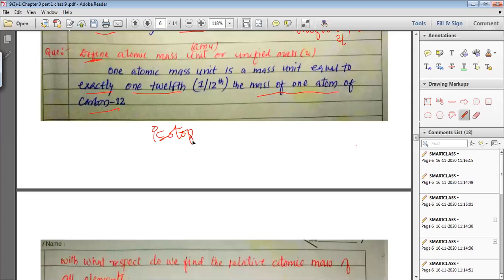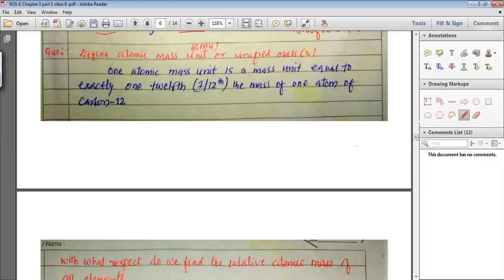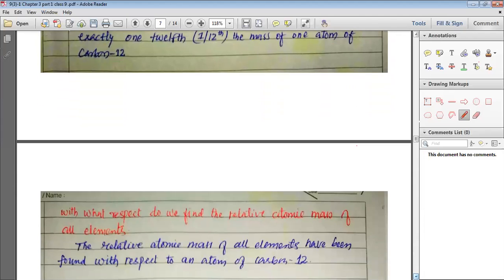We will study about isotope later, my dear students, but you need to write carbon 12. It is very much essential for this definition. Once again, let me read the definition for you. You need to learn the definition of the atomic mass unit, or unified mass. Atomic mass unit or unified mass, my dear students, is the mass unit equal to exactly 1/12 of the mass of one atom of carbon 12 isotope.